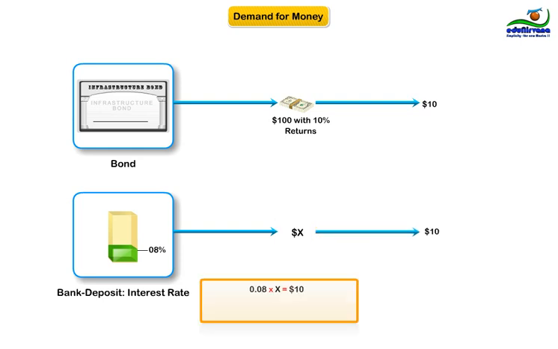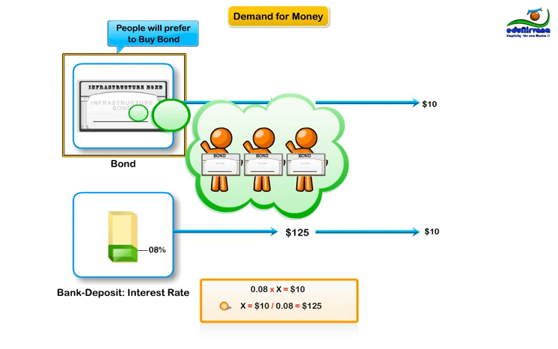That is, 0.08 multiplied by x is equal to $10. Hence, x is equal to 10 divided by 0.08, which results in $125. Clearly, $125 kept in a savings bank account will give the same return, that is $10, as $100 invested in the bond market. Naturally, people will prefer to buy bonds than to deposit cash in the bank.